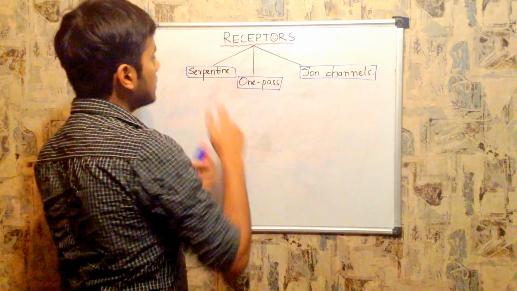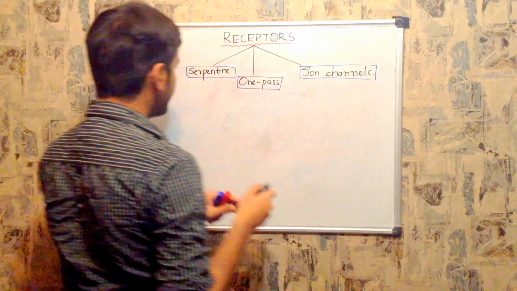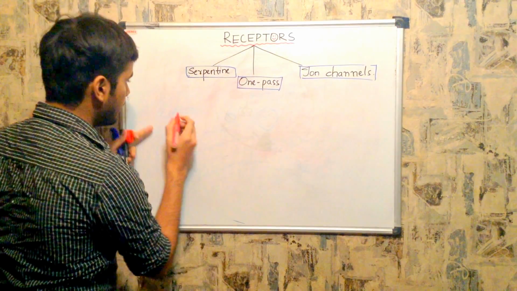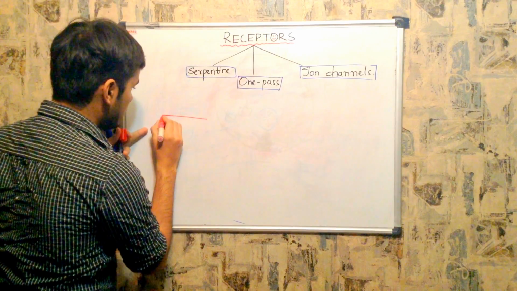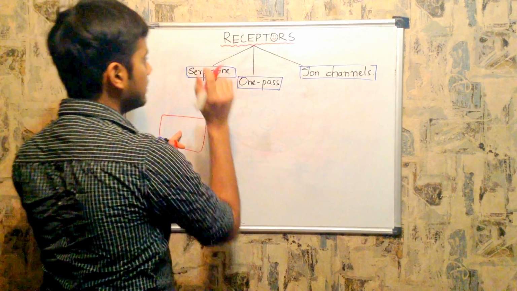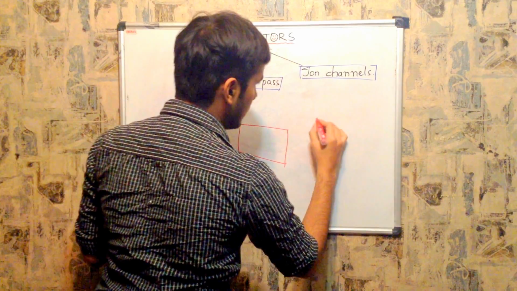So why has the name serpentine receptors come to some group of receptors? Let me draw a cell and explain. This is a cell, and I'll explain this cell with the serpentine receptor, this is the second cell for one pass, and this is the third cell.